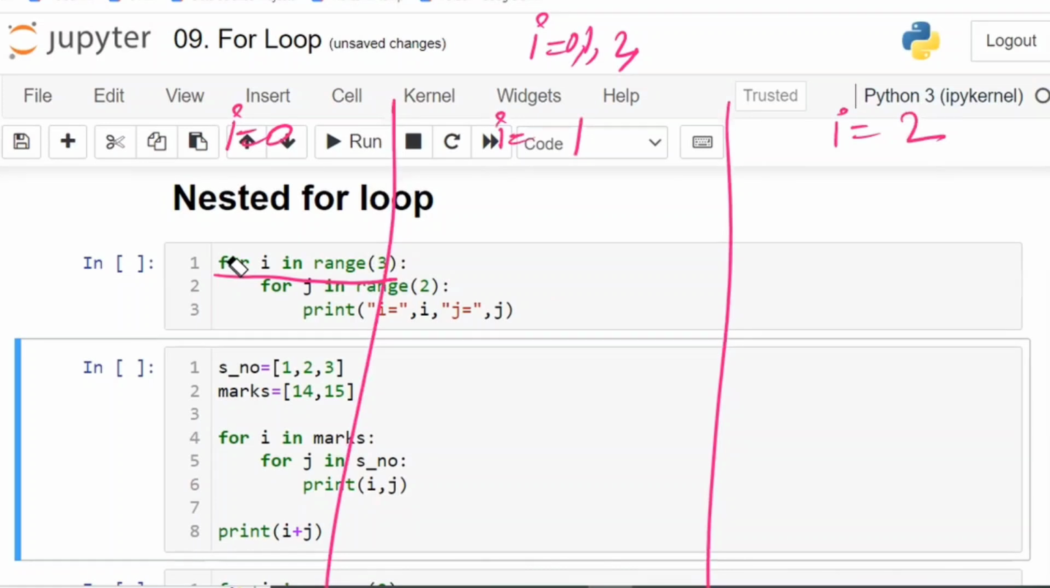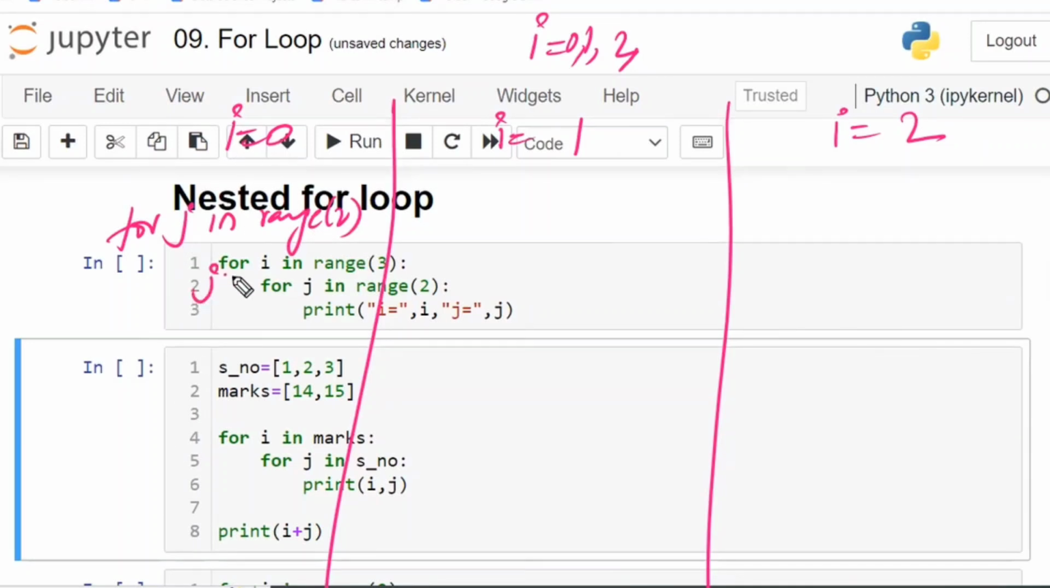Okay. Now i is equal to 0, execute the for block. Within the for block, what is there? for j in range(2) is there. Within the i is equal to 0 only. I'm writing within i is equal to 0. i is equal to 1 and i is equal to 2, forget. i is equal to 0 only, j in range(2).